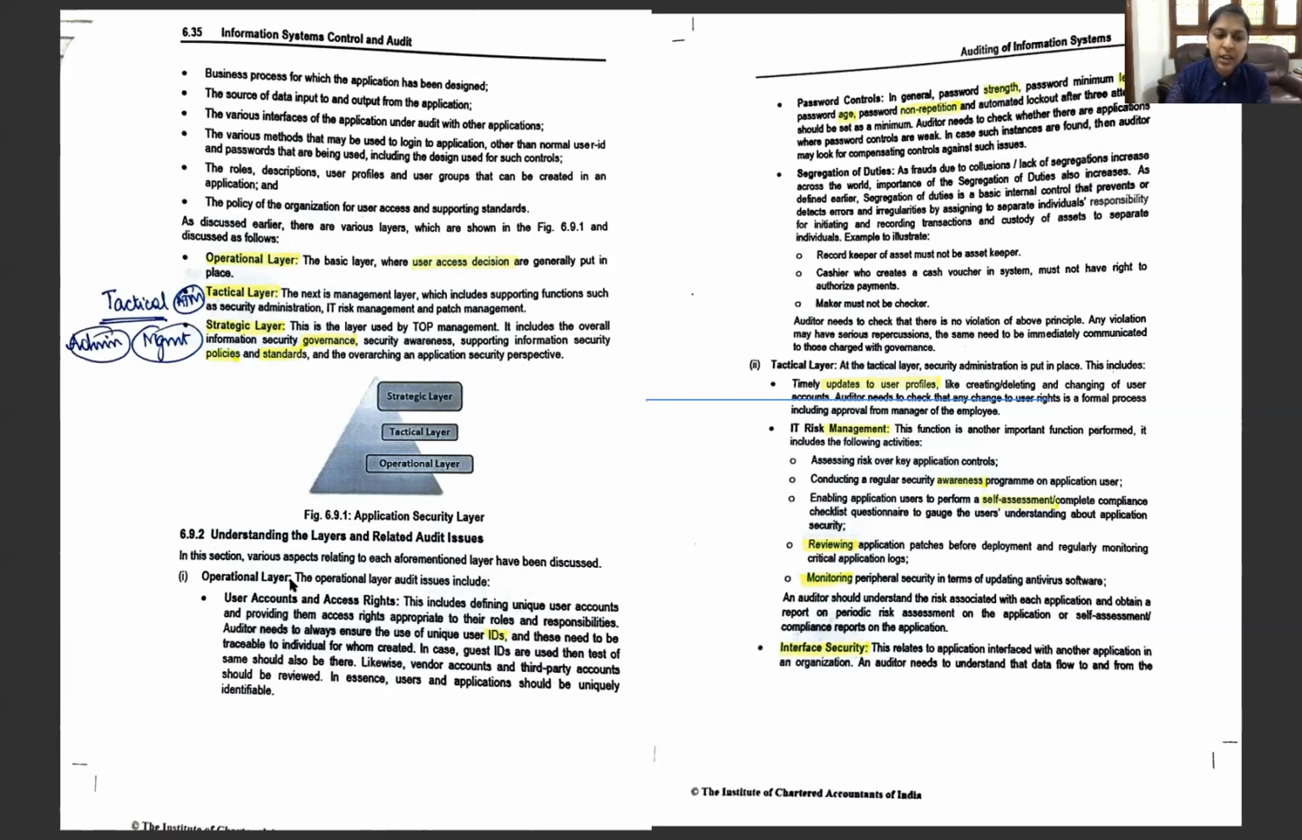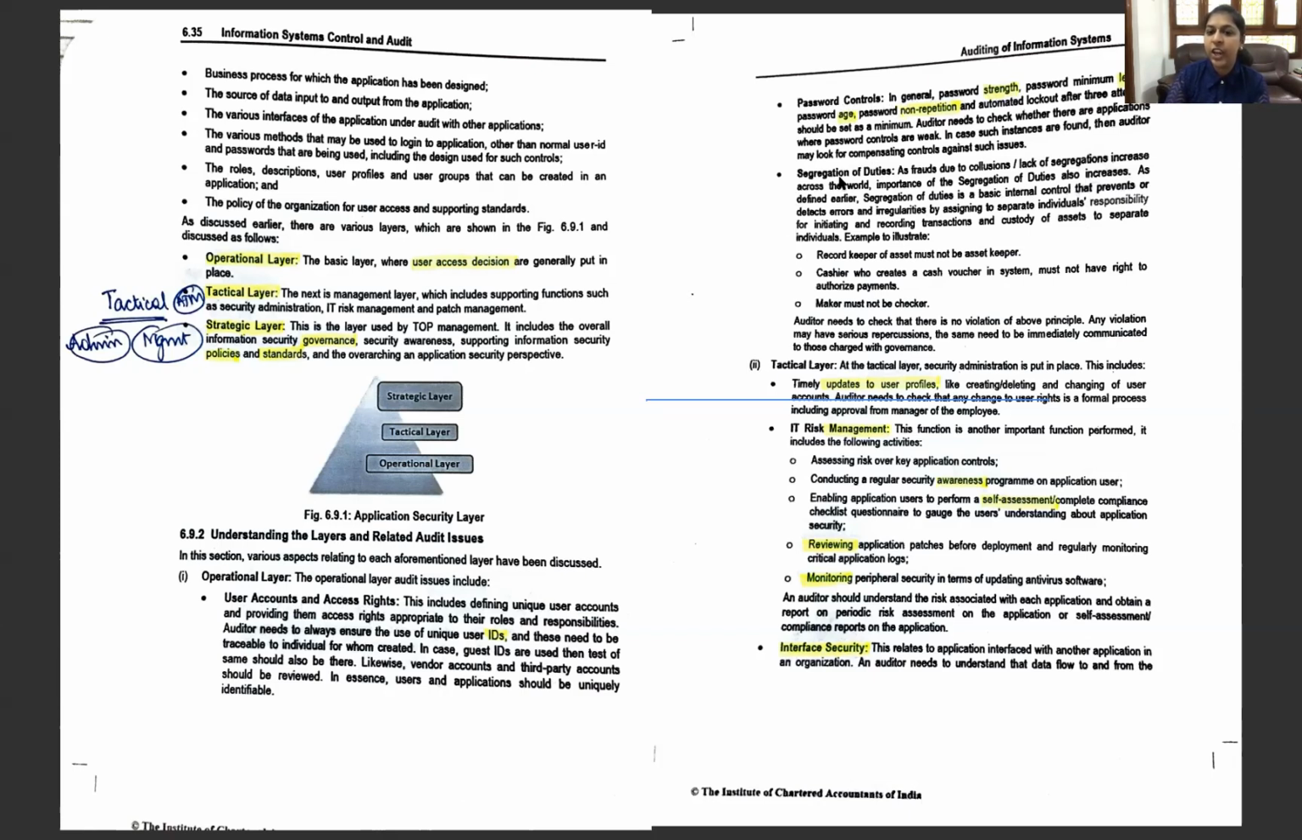For the operational level, they are going to be dealing with the user accounts and access rights. Next, the password control. Whenever we try to set up a new password, it asks: is it strong enough? Oh no, you're using an old password which you used before. So this is for the password control. First is the user account or access right, and next is the password control.